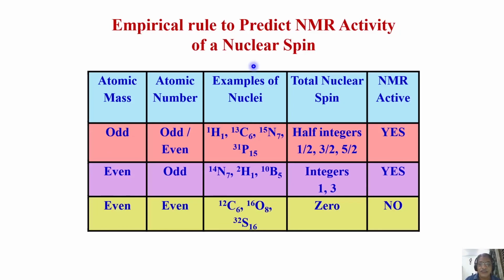Okay, so next we can ask a question. How do I know they are spin 1/2 and spin 3/2? This is an empirical way. But you can find out how the nuclear spins get assembled, how the protons get assembled, or how the neutrons get aligned themselves within the nucleus. From that, we can even work out what the spin of different nuclei is.